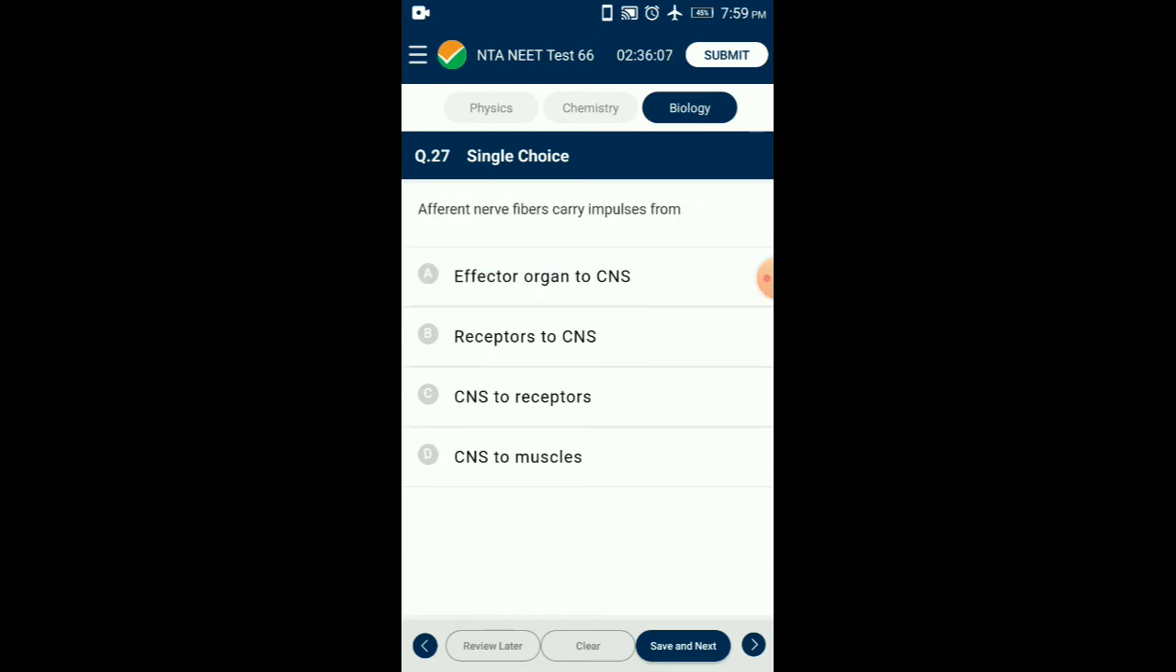Question number 27. Afferent nerve fibers carry impulses from neurons that receive information from our sensory organs, for example eye and skin, and transmit the input to the central nervous system. These are called afferent neurons. Neurons that send impulses from the central nervous system to your limbs and organs are called efferent neurons. So the answer is option B, receptors to central nervous system.